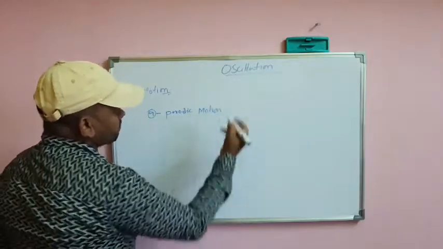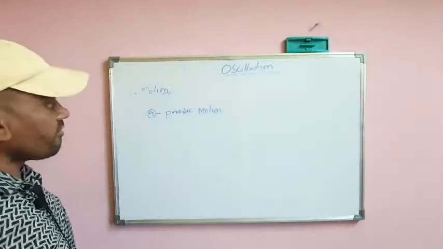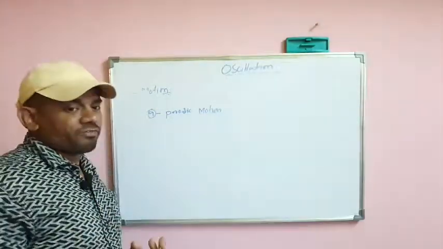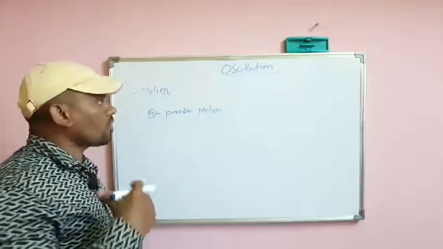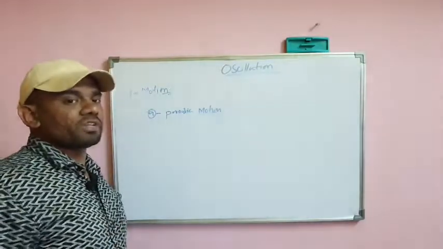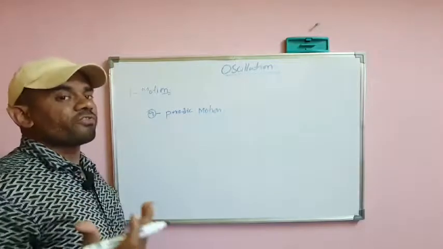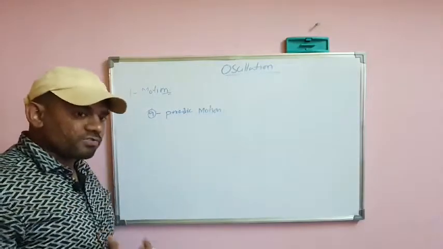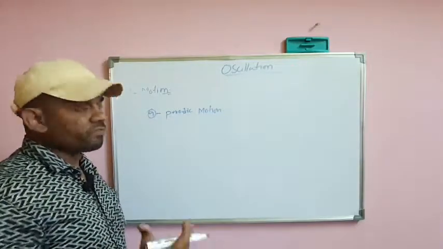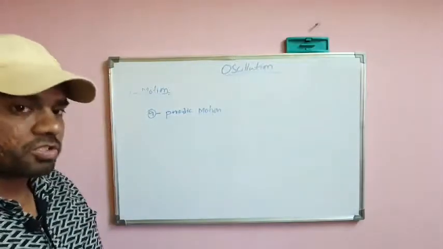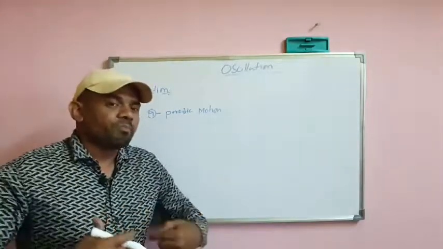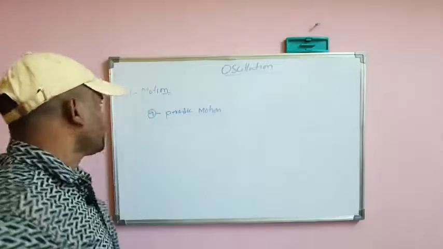If a motion repeats itself after a fixed interval of time, that is called periodic motion. The first example is the pendulum itself, or the heartbeat, or the motion of the earth. We have various examples in our day-to-day life of periodic motion. Any motion which repeats itself after a fixed interval of time. So next one is